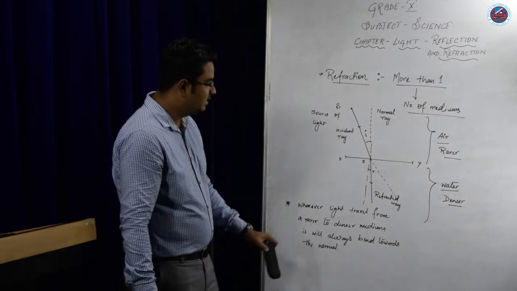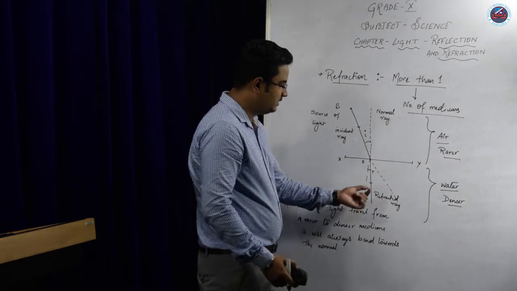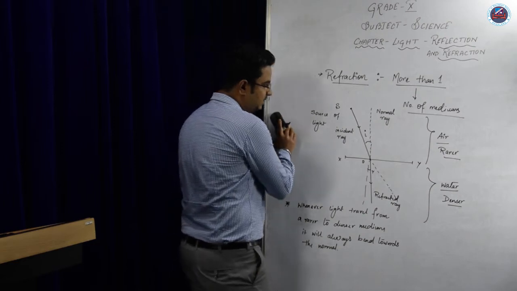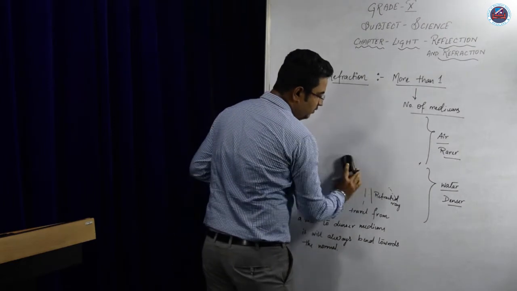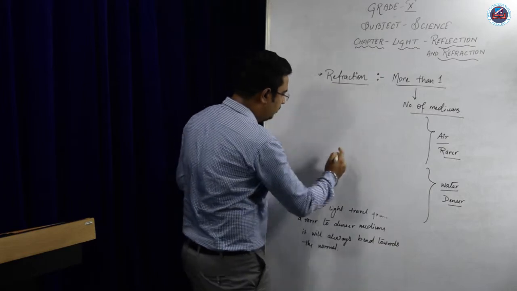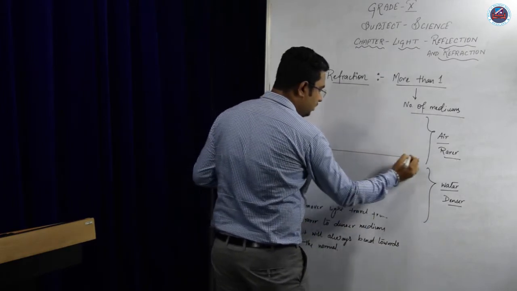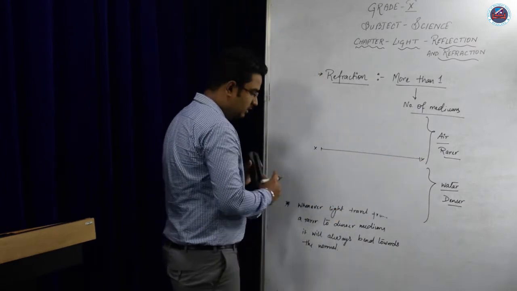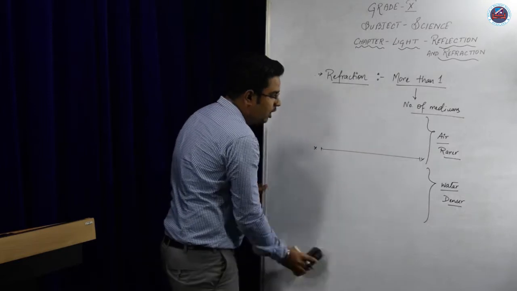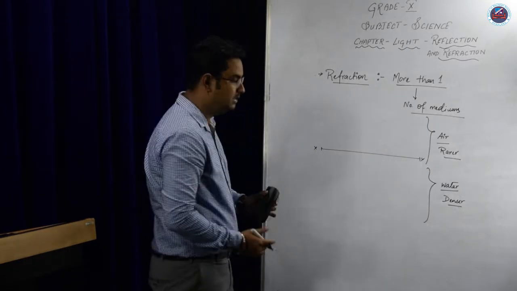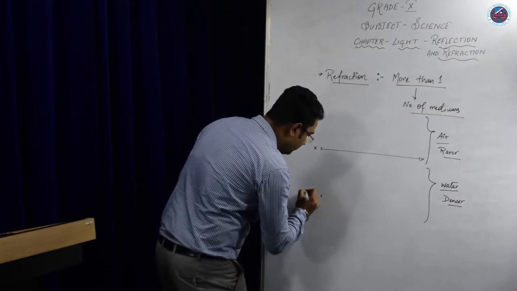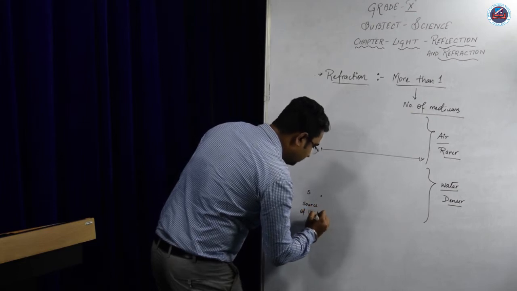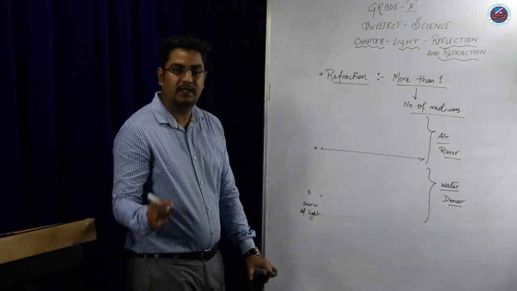Another case is if I place the source of light somewhere in the water. For another case, try to understand this, I'll rub this. Now, for another case, the scenario would be something different. Again, this is the source, this is the surface of water XY, but in this case, the source of light will not be placed in air, that is the rarer medium. We will place the source of light under the water, onto the denser medium.